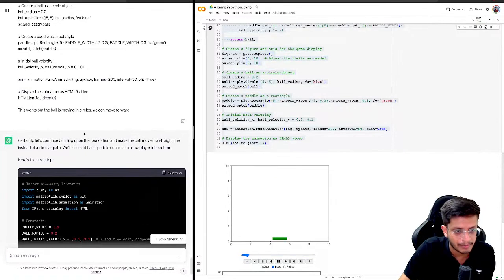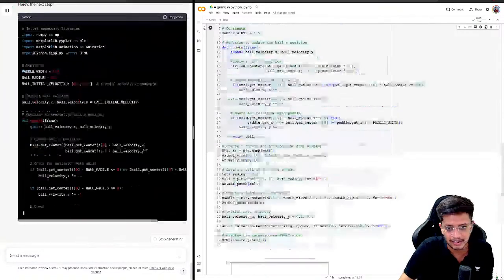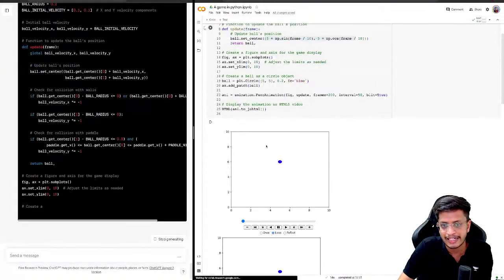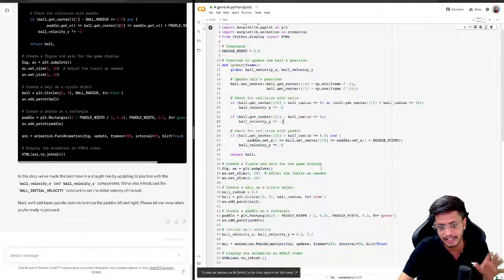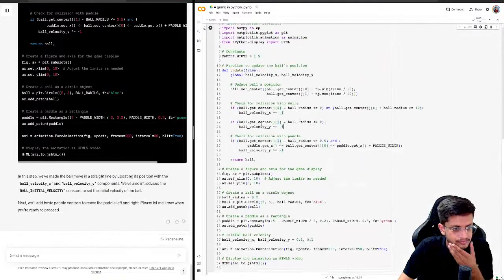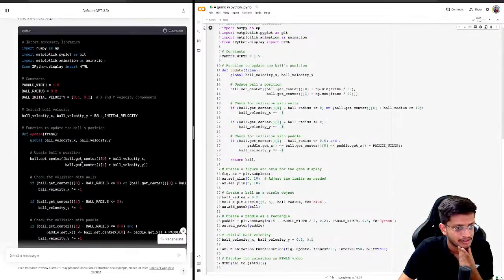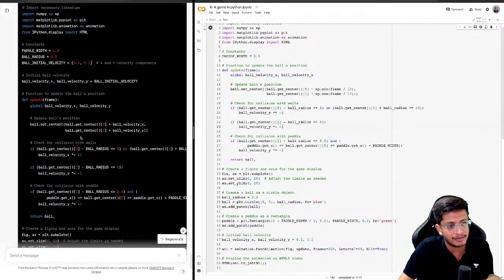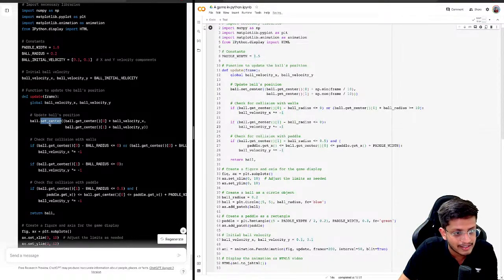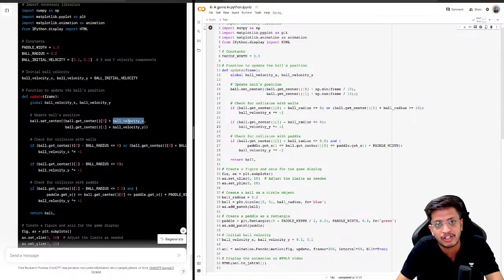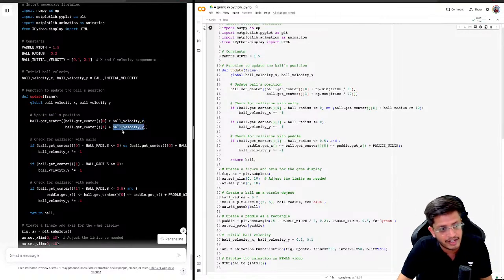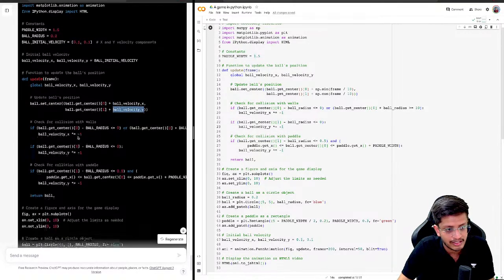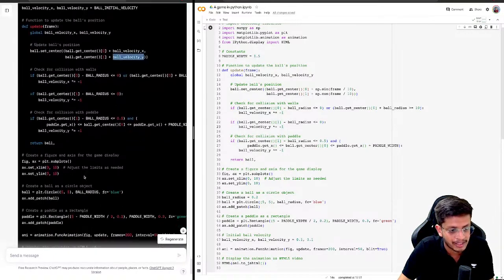Certainly. Let's continue building upon the foundation and make the ball move in a straight line. That's what GPT is saying. So we can remove this piece of code because we have an updated piece of code that is working. See this, now the center of the ball gets updated using the velocity of the ball. So we will add the ball's velocity in X and in Y direction, and the remaining code remains the same.